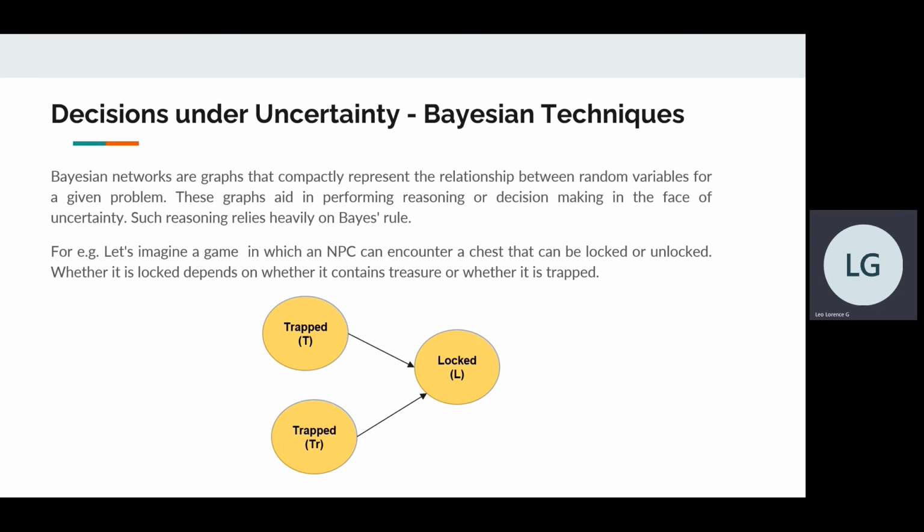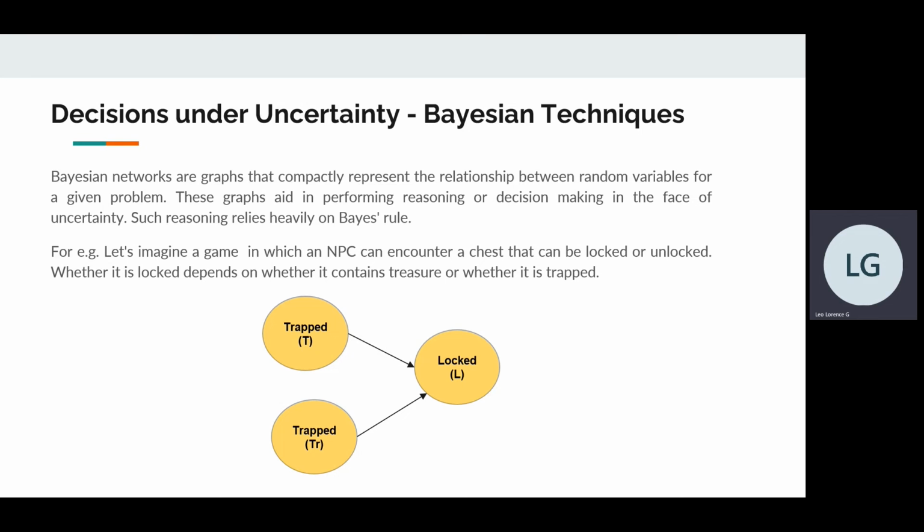In the following diagram, the nodes labeled T, R, and L represent the random variables. The arrows connecting each node represent the causal relationships. So we can think of nodes at the tail of the arrows as parents and nodes at the head of the arrows as children. Here the parents cause the children. So the figure shows that locked is caused by trapped or treasure or both trapped and treasure.